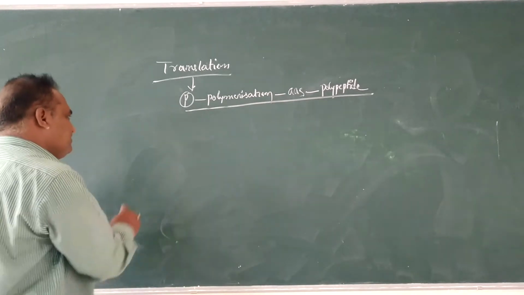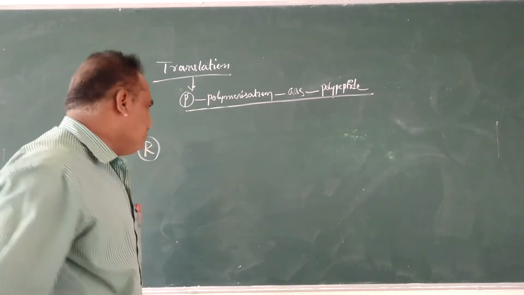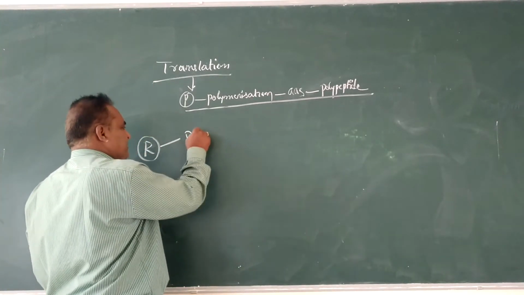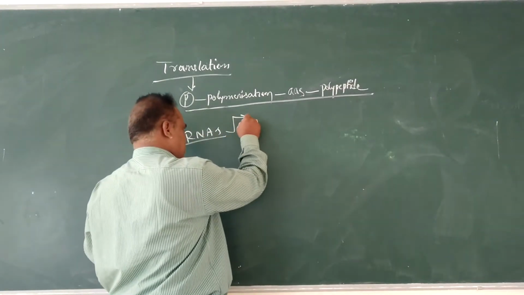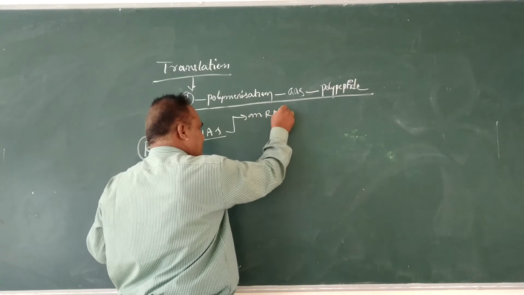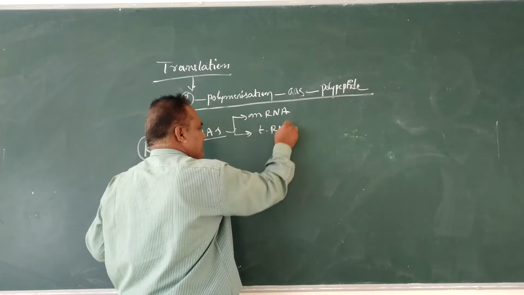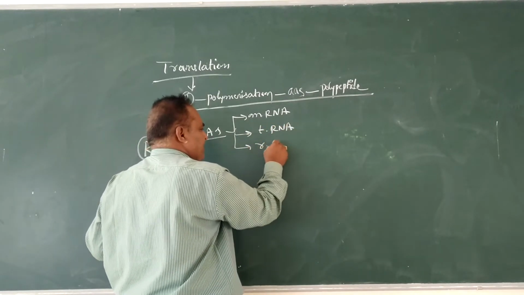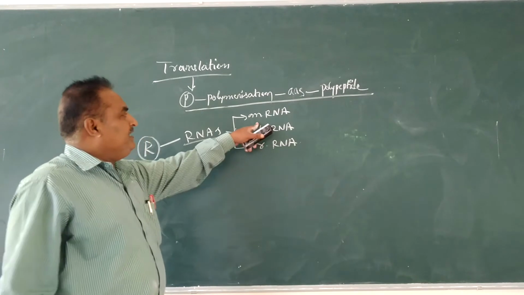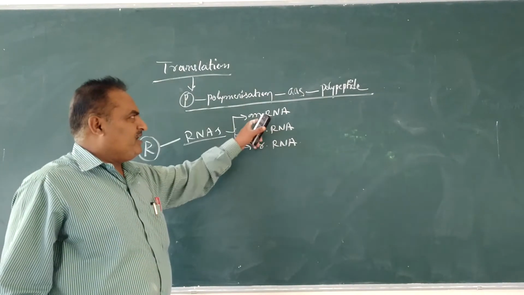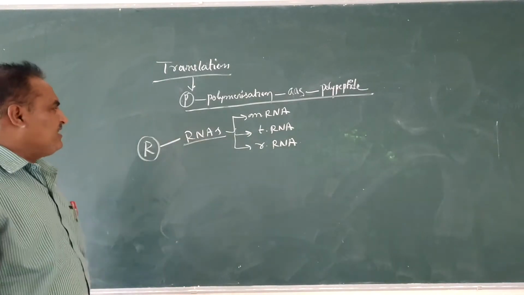For the process of translation, the major requirements are different types of RNAs. Here mRNA is needed, tRNA and rRNA. mRNA is very important for the process of translation. All three different types of RNAs are required for translation.